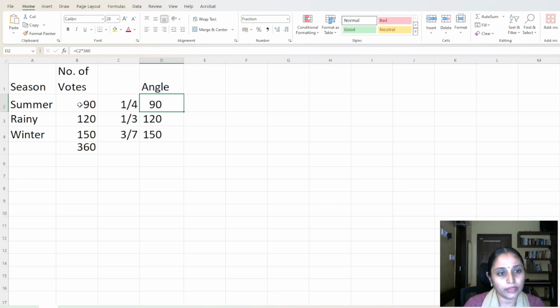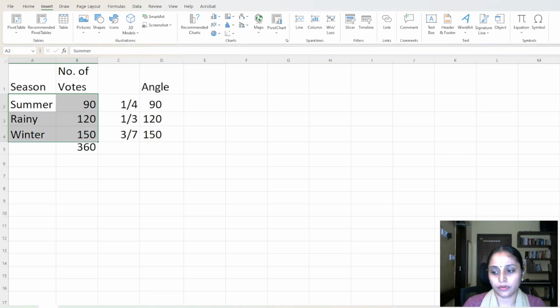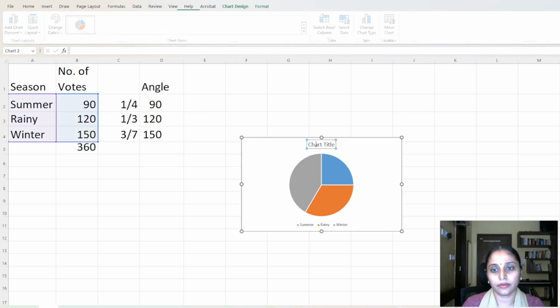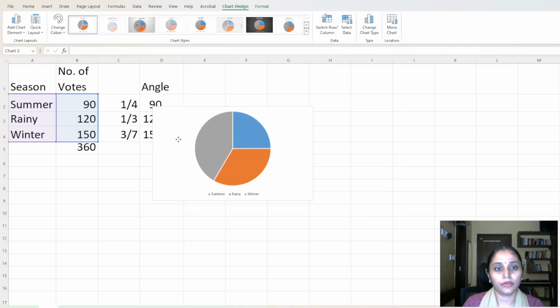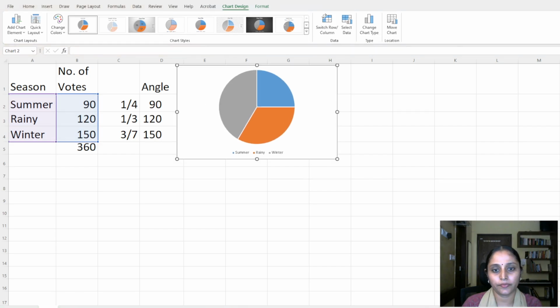So now let's look at the pie chart. I'm going to select this data and insert a pie chart, right? So this is how it looks.